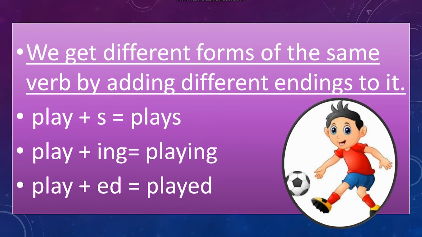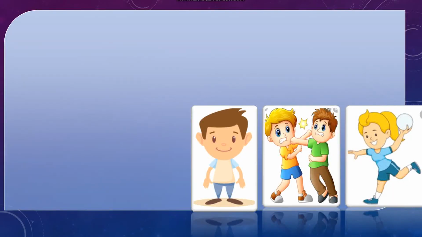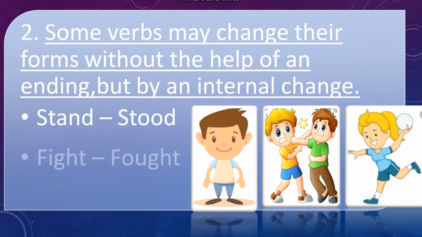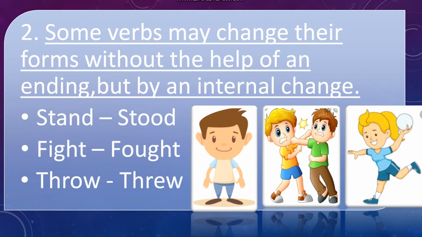But there are some verbs which change their form without the help of an ending, but by an internal change. These verbs change into another form entirely. That is, they change totally to get the other form. For example, stand, stood. Fight, fought. Throw, threw. So, if you see in these examples, the verb changes totally to get other forms.